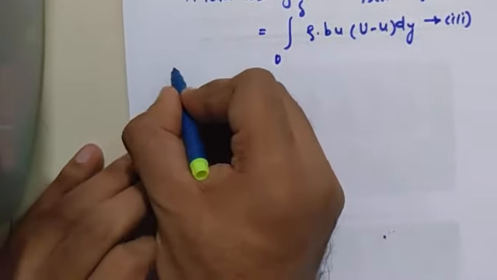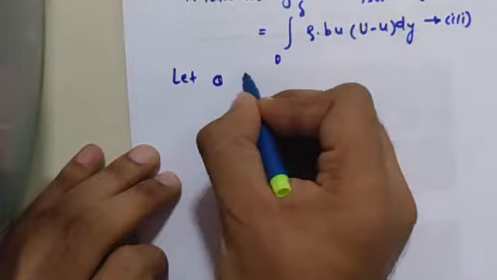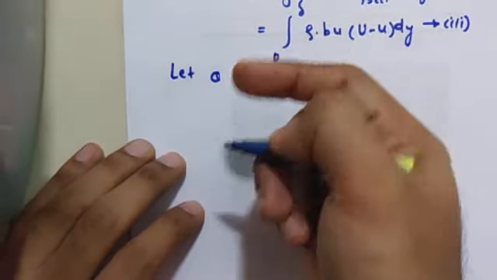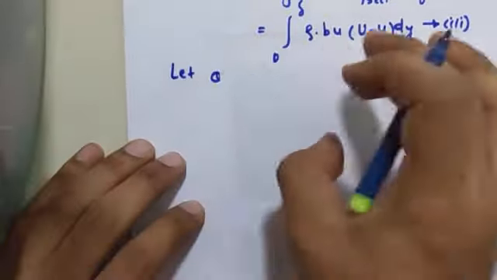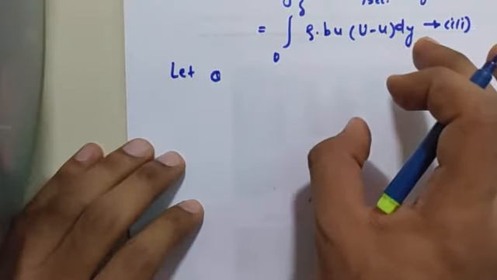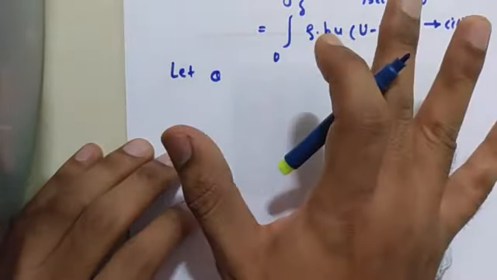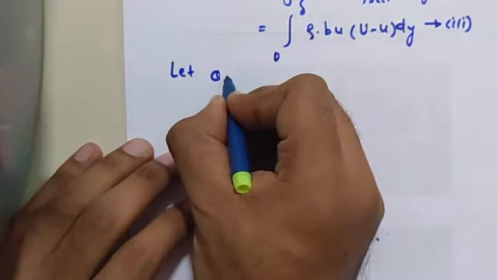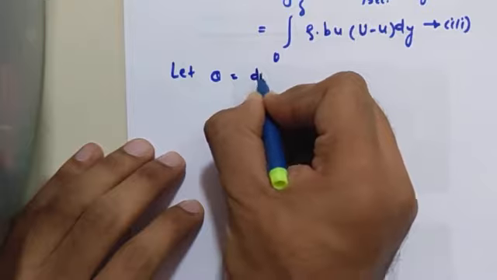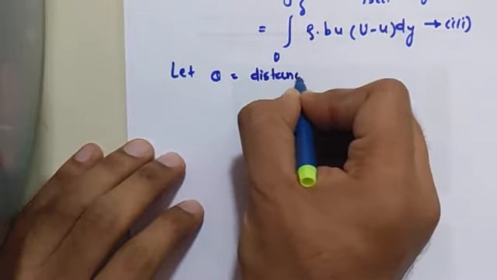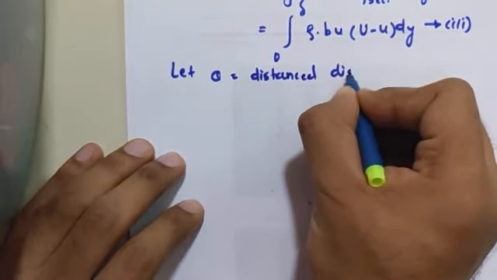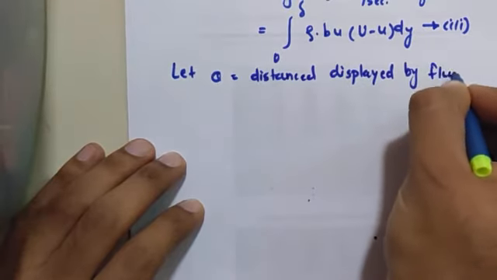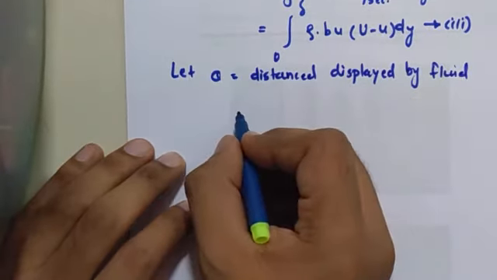Now let theta be the distance by which the plate is displaced when the fluid is flowing with constant velocity. So this is the distance displaced by the fluid for constant velocity.